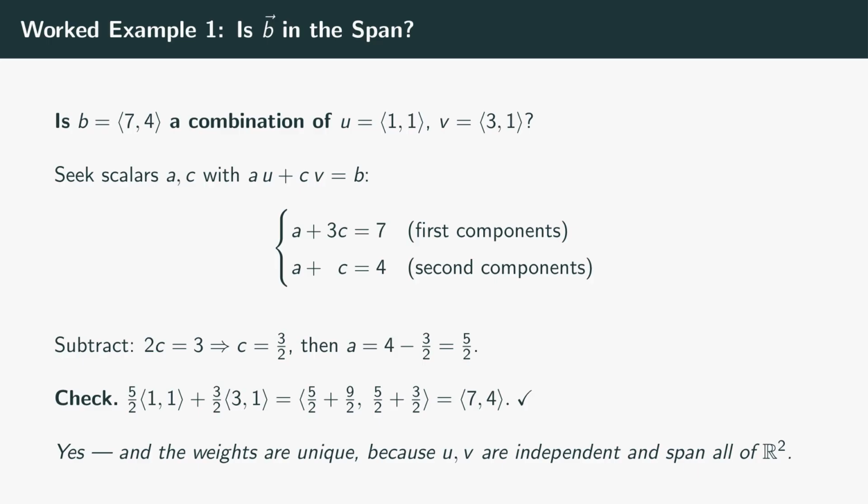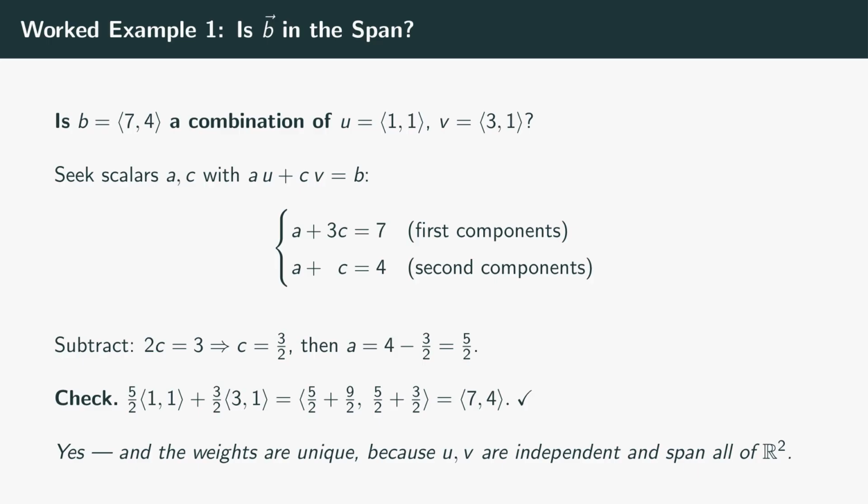The first components: a plus 3c equals 7. The second components: a plus c equals 4. This is just a little system of equations. Subtract the second from the first, the a's cancel, and 2c equals 3, so c is 3 halves. Plug back into a plus c equals 4: a equals 4 minus 3 halves, which is 5 halves.